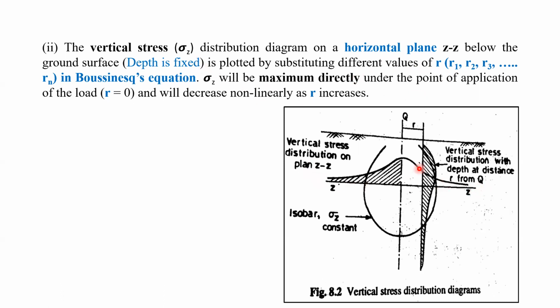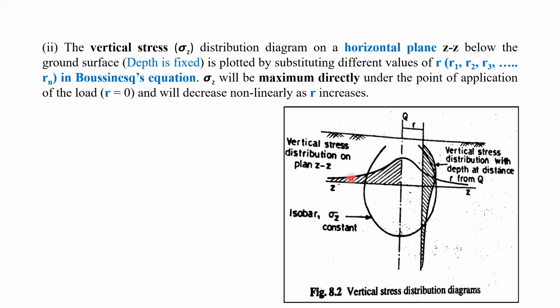So this is the horizontal plane, and from this applied load we can take R1, R2, R3, right? Using the Boussinesq formula, we can calculate the values of sigma Z, the vertical stress sigma Z, using the different values of R1, R2, R3 from the applied load. Here R1, R2, R3, R4, and similarly on the other side. Here R will be 0, so sigma Z will be maximum directly under the point of application of the load.